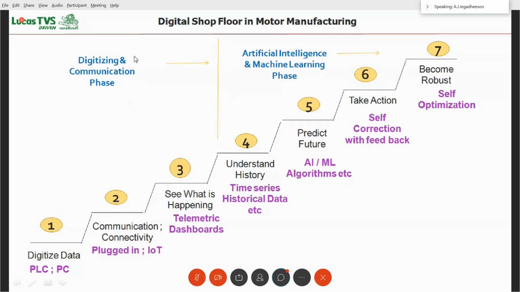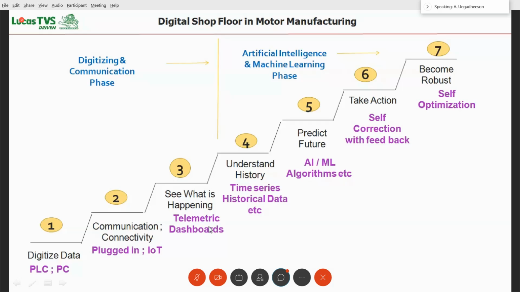In the digitizing and communication phase, first we have digitizing, that is we have cyber physical systems, and the cyber physical systems start communicating to the rest of the world, and we are able to see through dashboards what is going to happen. This is the first digitizing and communication phase. This is what we have implemented so far. The next phase is the artificial intelligence and machine learning phase. In this, there are 4 steps.